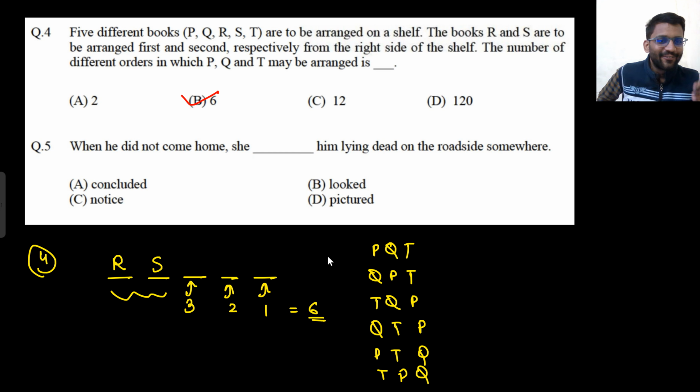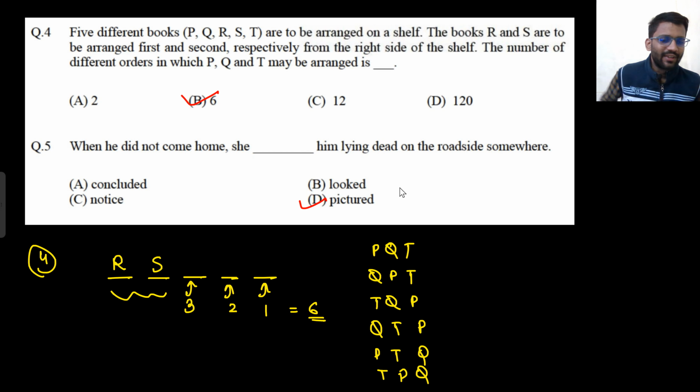When we don't pick up her phone, she thinks that my guy is in trouble. So she is our mom. They are talking about our mother. So when he did not come home, she pictured him lying dead on the roadside, right? If you don't pick up the call of your mother, she would be very tensed about what my guy is doing, right?